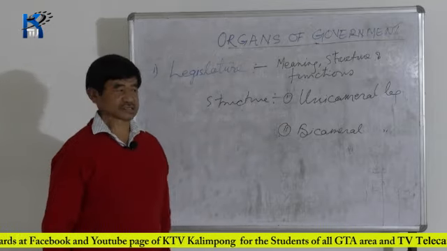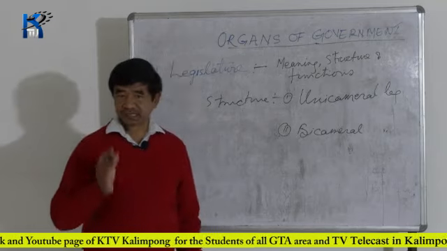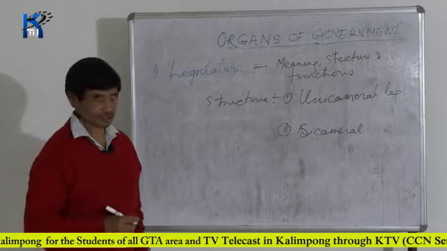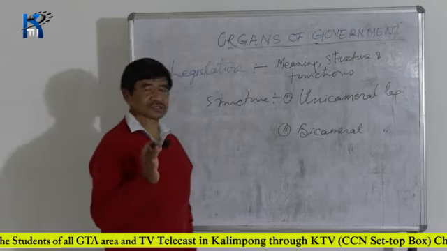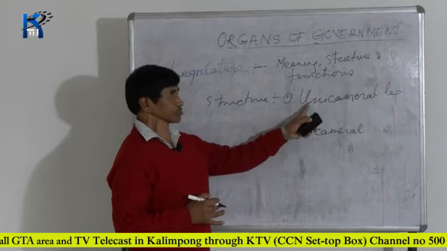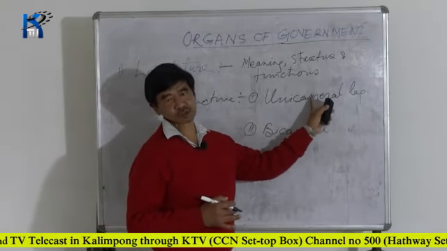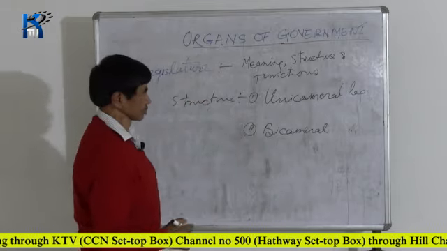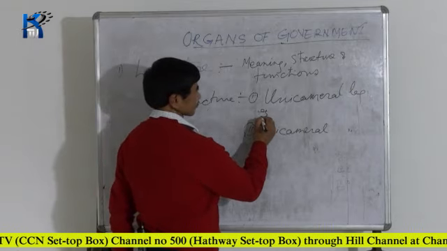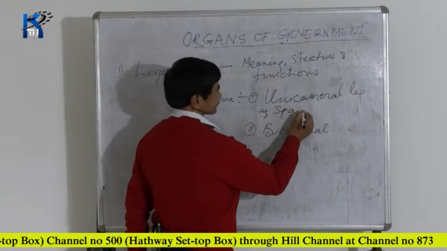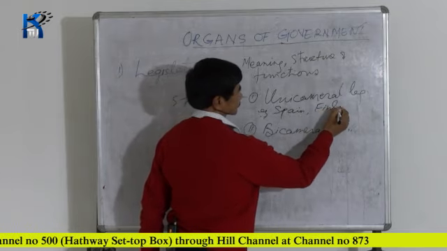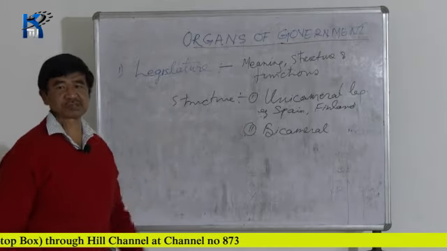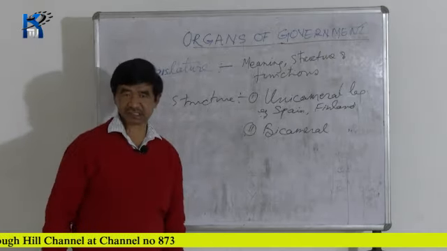First is unicameral legislature. Unicameral legislature is that legislature in which there is only one house. Uni means one, and cameral means house. So the legislature having one house is called unicameral legislature. I'll give examples: in Spain and in Finland, and even in Burma, Myanmar, you will find the unicameral legislature.